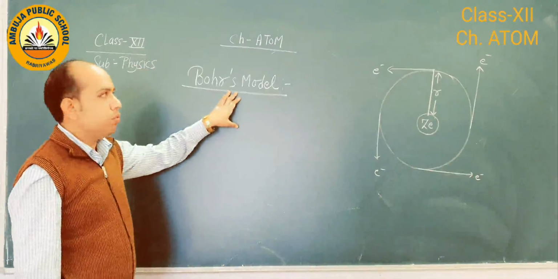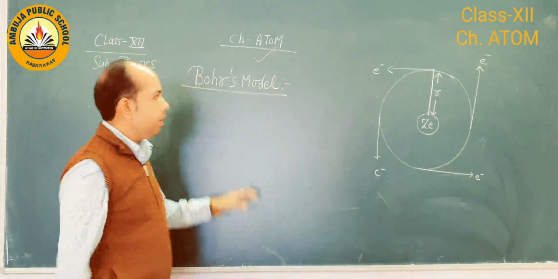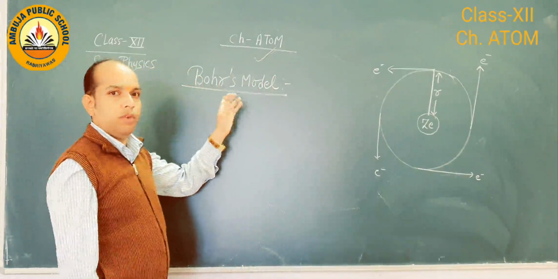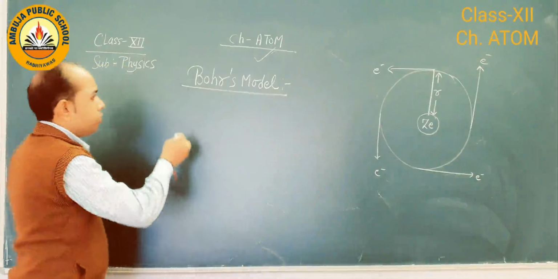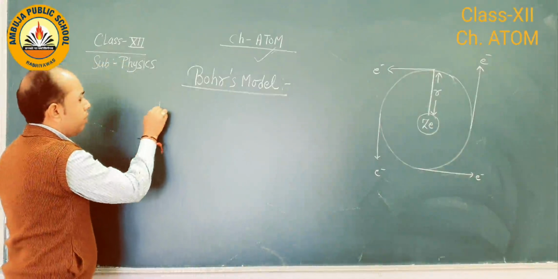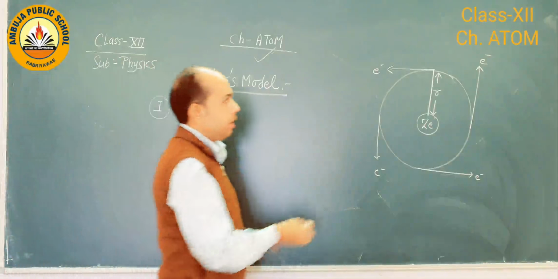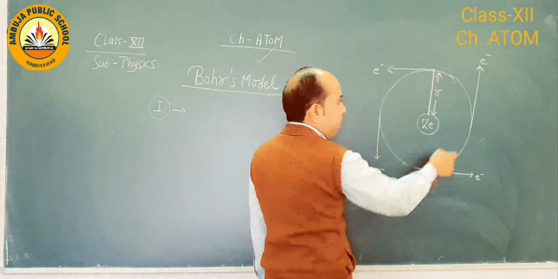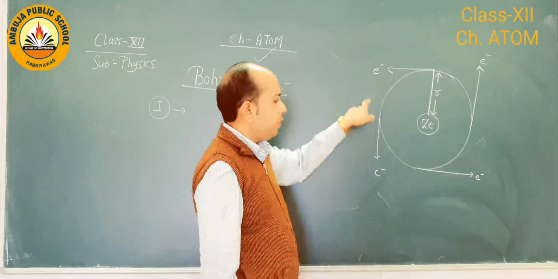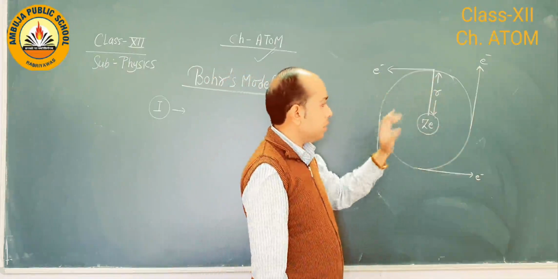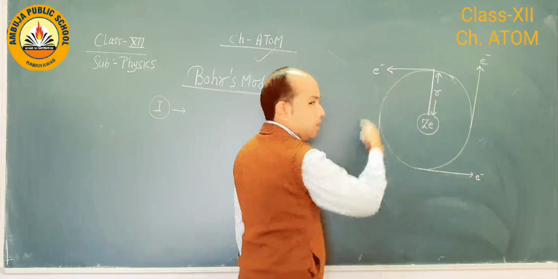So scientist Bohr gave another explanation of the atom, and 99% it fits in order to explain the complete atom. Okay, so this theory has three postulates. Number one, according to Bohr, electrons are revolving around the nucleus in a circular orbit. So the electron is always around the nucleus in a circular orbit.